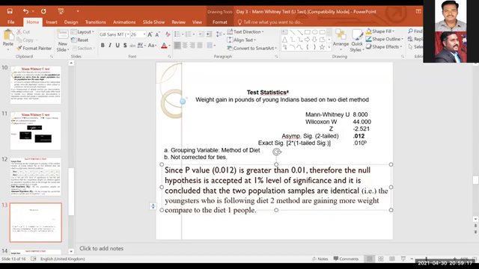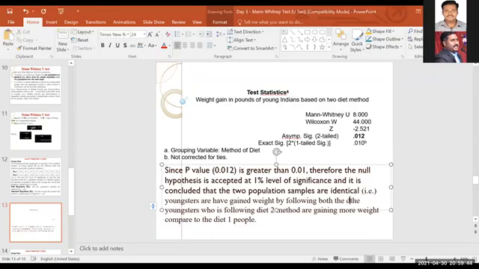That means what they are saying, there is no change. That is, all the youngsters have gained weight by following both the diet methods.